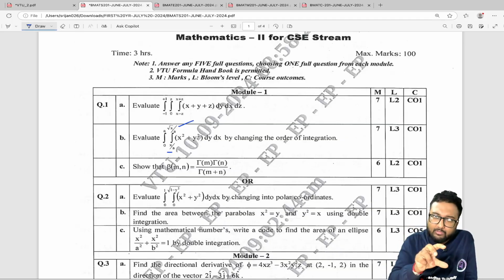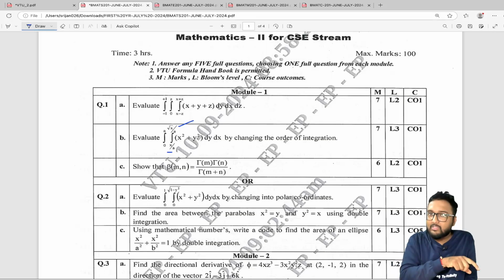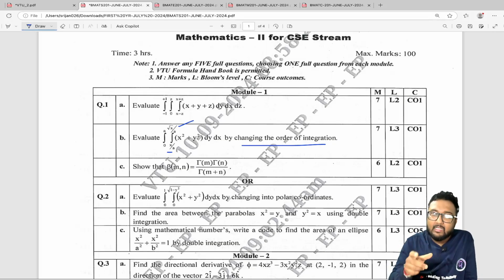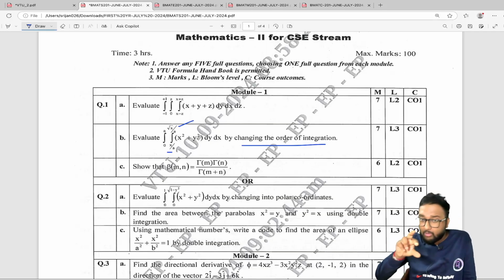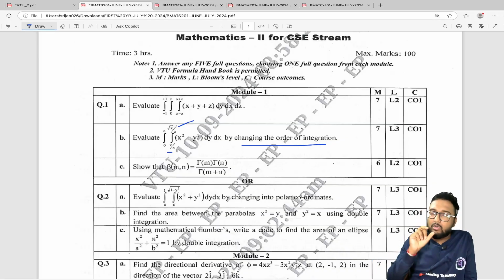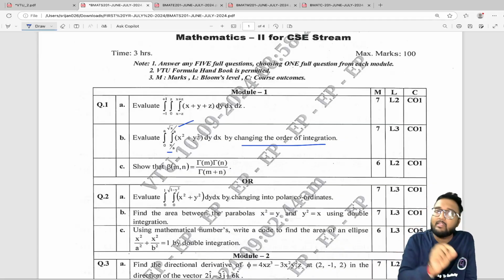So according to the question, we integrate with respect to y first and then x. But they have mentioned changing the order of integration. To solve this, first draw the diagram by seeing the limit of y, and then change the order, that is, integrate with respect to x first and then with respect to y.